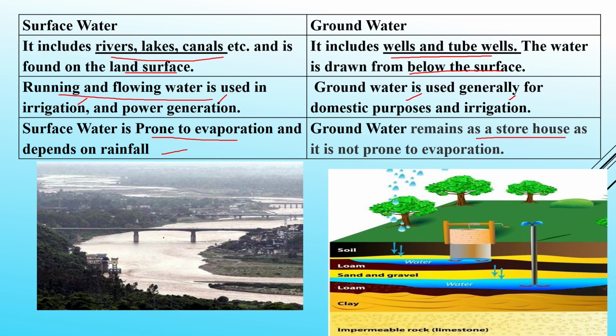Here, the river is open and that's why it is getting evaporated. It is part of the hydrological cycle. Whereas groundwater, as it is covered, does not get evaporated.